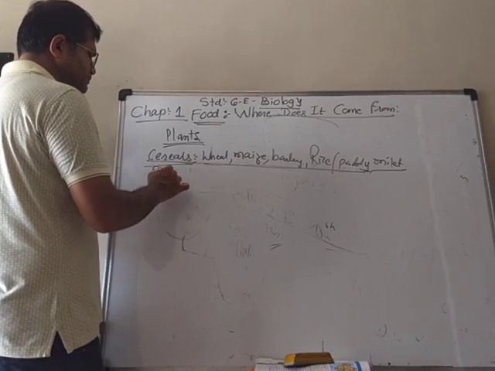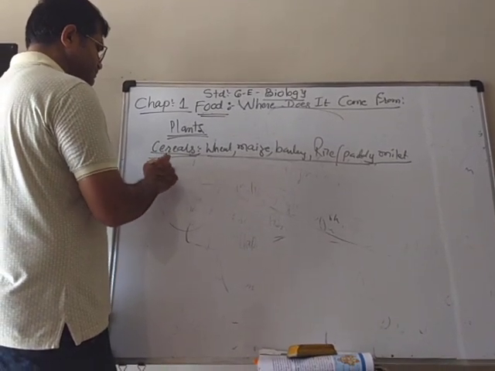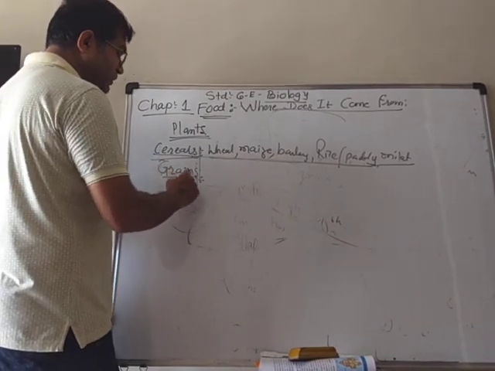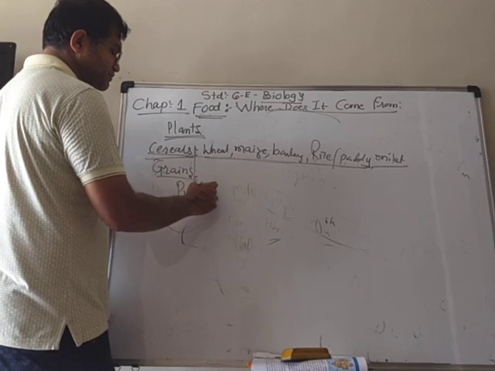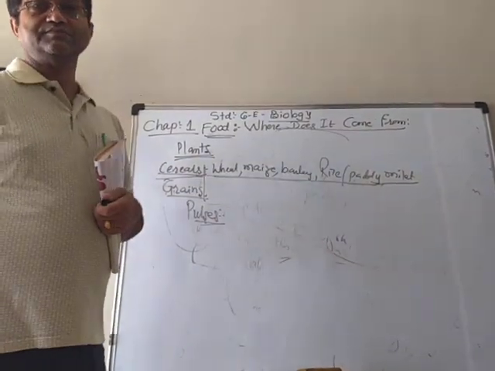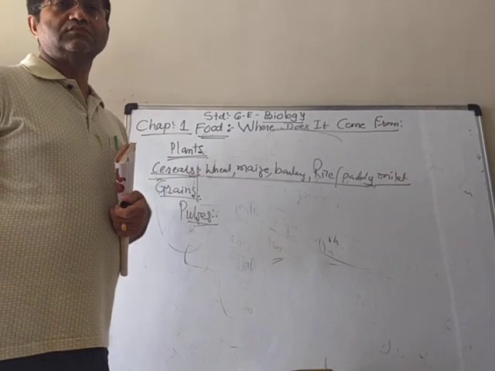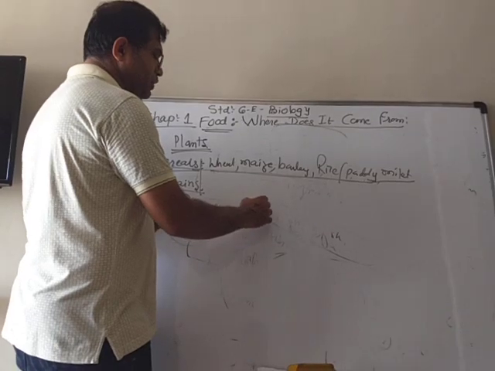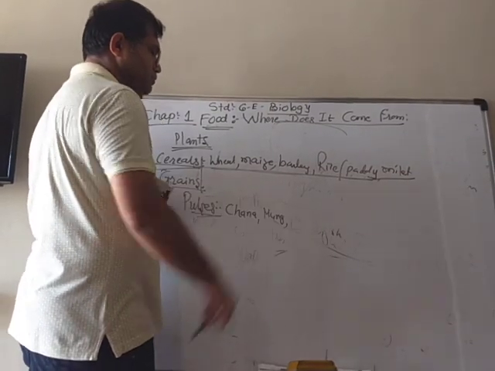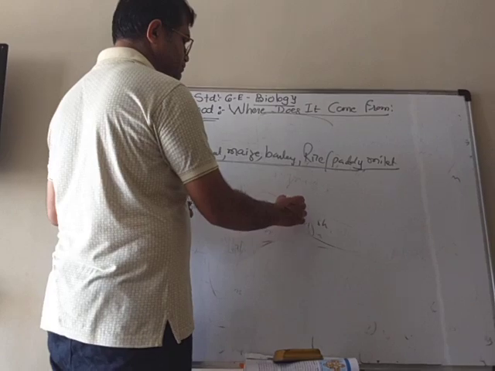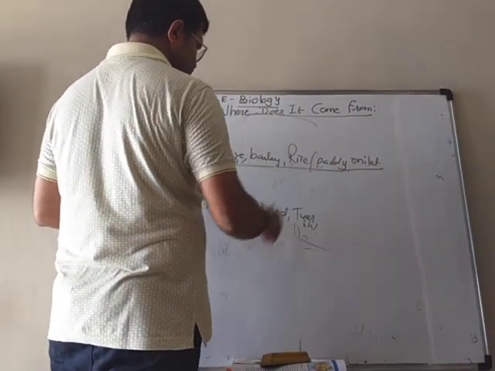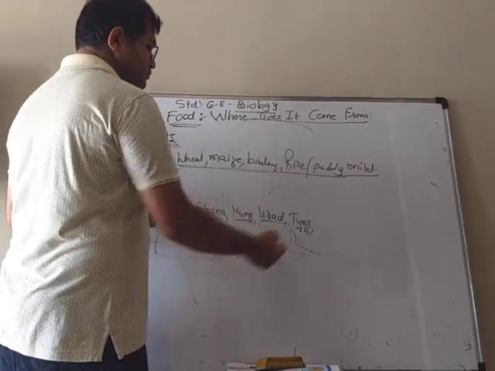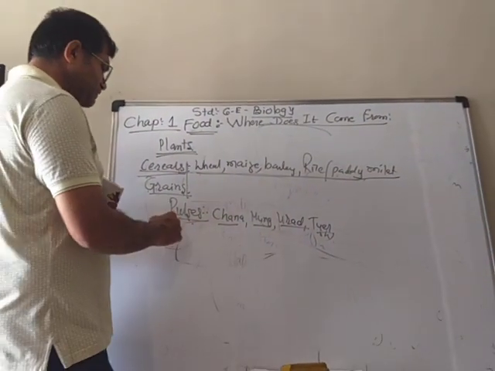Then we get grains. They are called grains also. Now next is the pulses. Pulses means all your chana, mung, urad, tuar, and so on. These are the pulses.